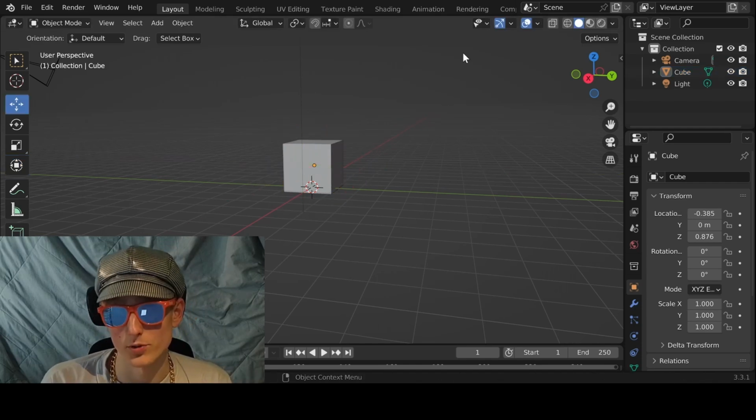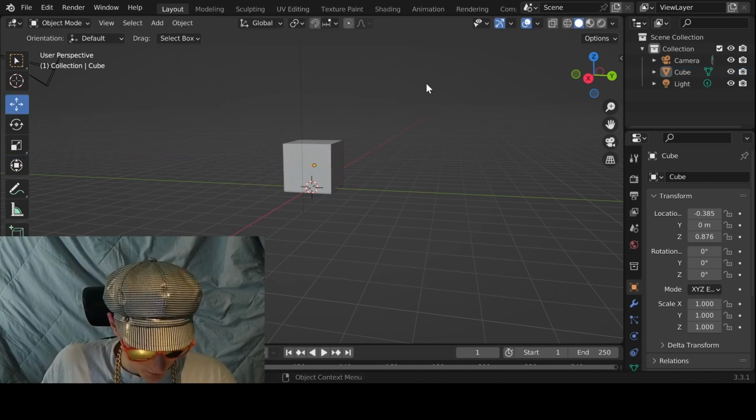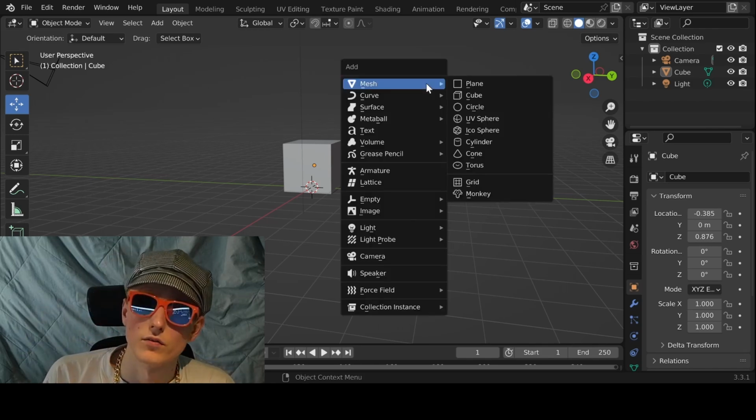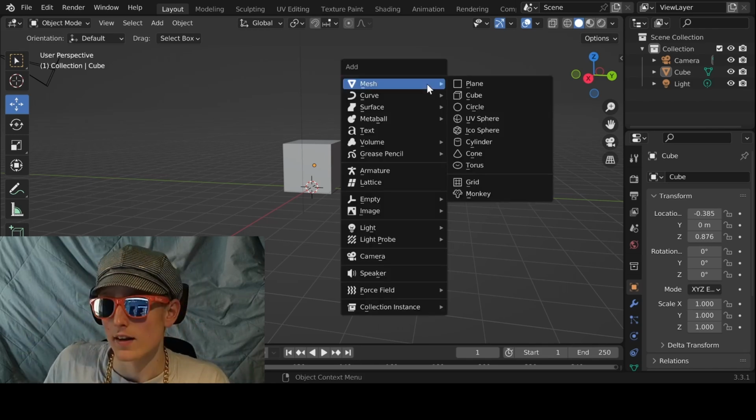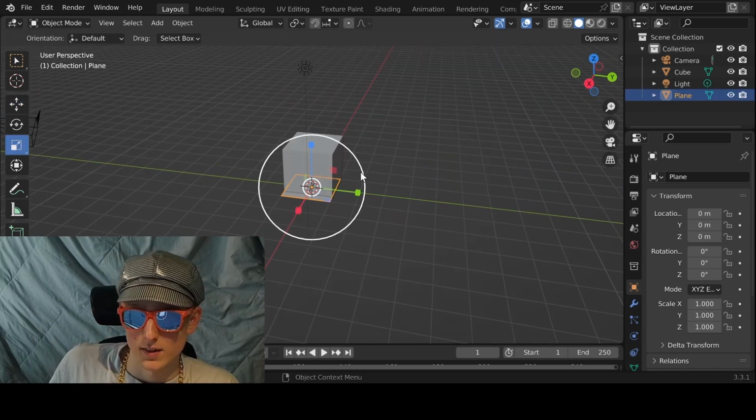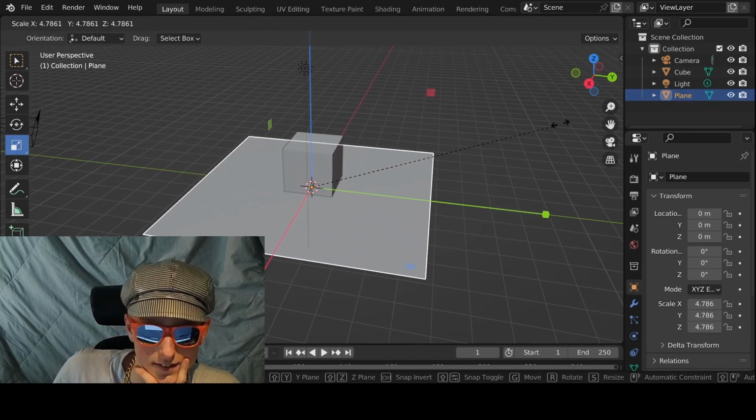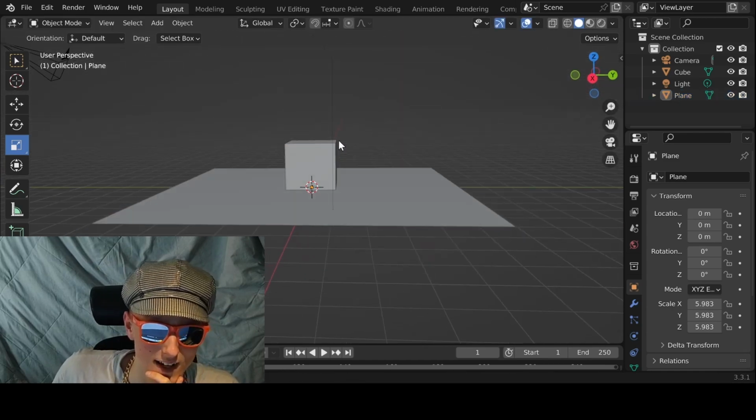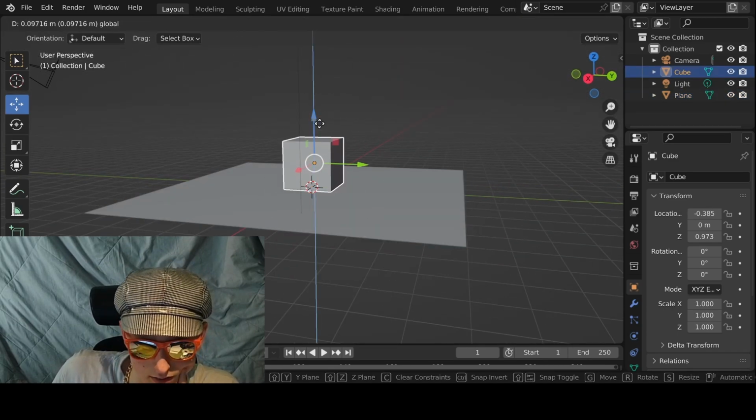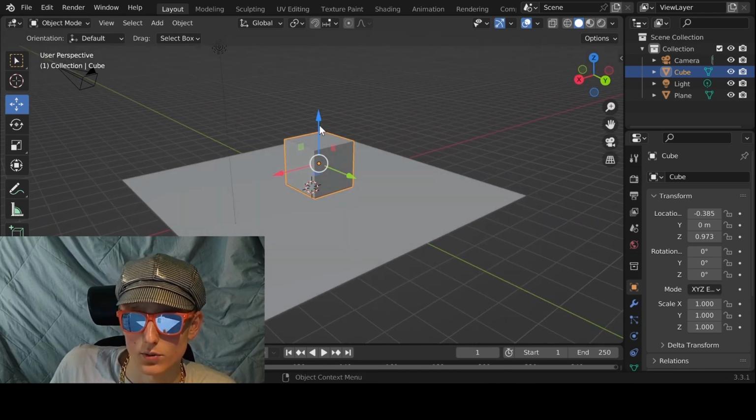My plan is to build a rudimentary house. And to add another object we have to press Shift and then A, which will give us a list with all the common forms and objects. We want a plane. So our house can stand on something. Here we go, our plane. It's pretty plain. Yeah, we have a plane. And our cube on top of it. And our cube is our house.